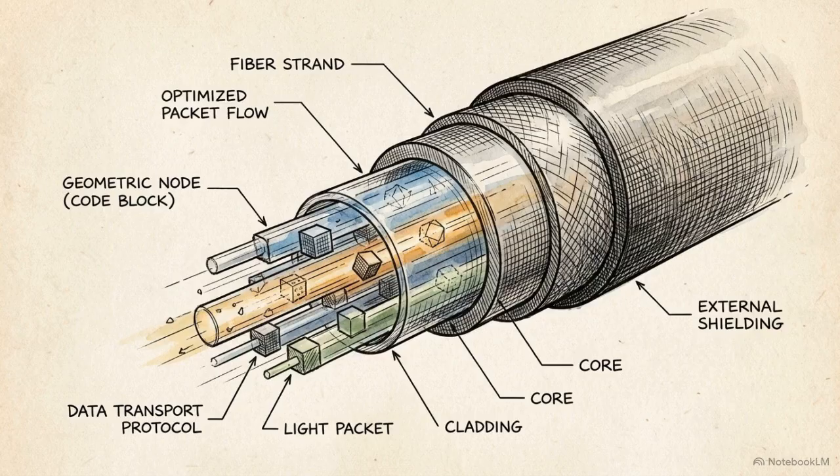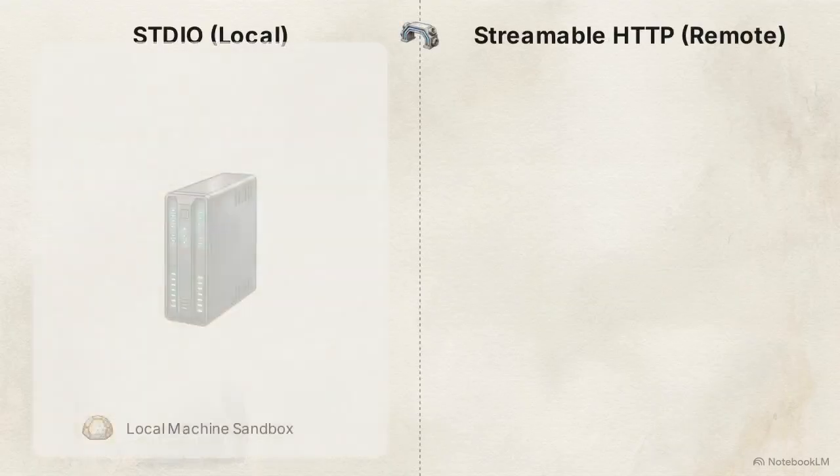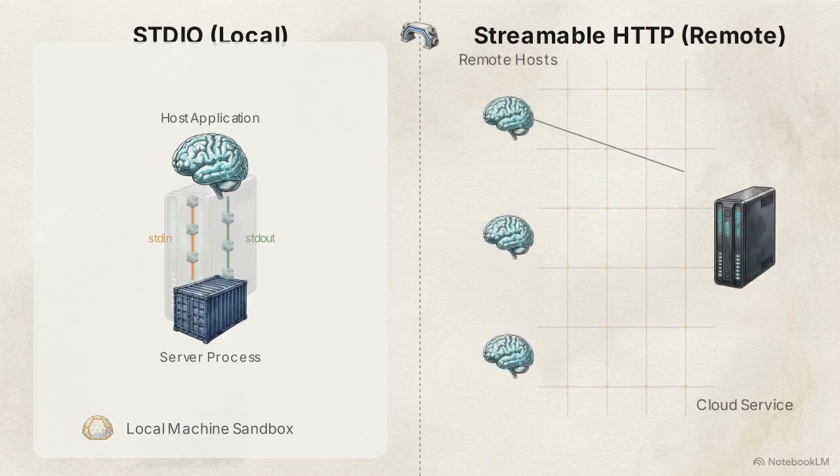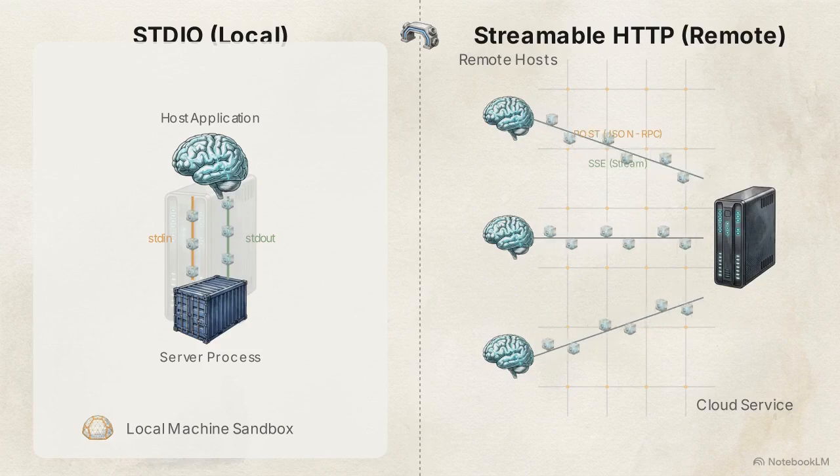Physical communication between these 3 layers is routed through highly optimized transport protocols operating over JSON-RPC. On the left, STDIO transport launches the server as a local subprocess via standard input and output, keeping sensitive execution strictly local. On the right, Streamable HTTP routes requests over a wide area network, functioning as the modern standard for